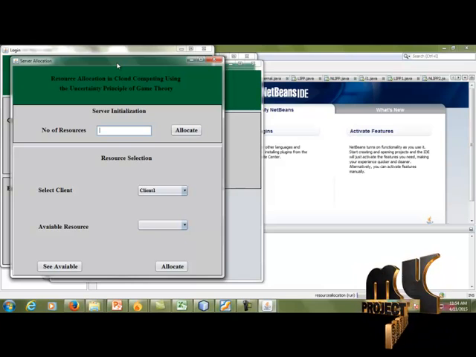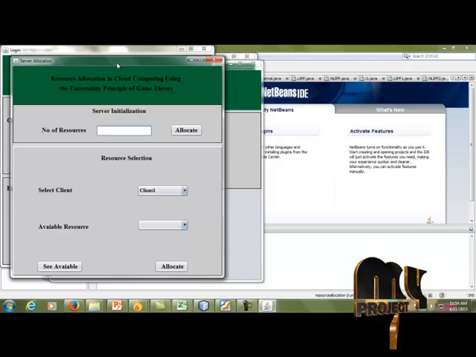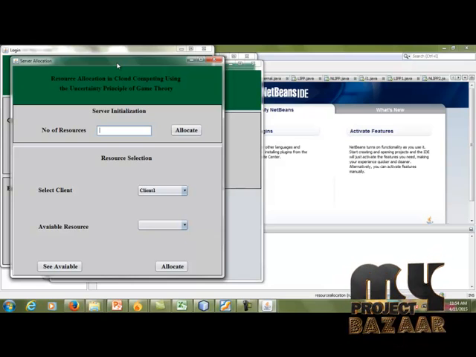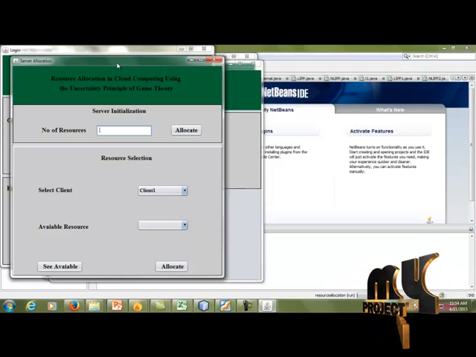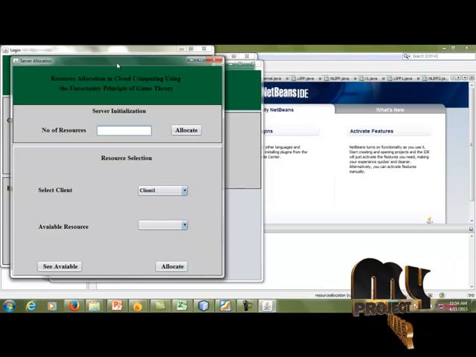In this page, we have to use the resource allocation first of all in the server. After that, the client will select the file to store to the server. In this page, the server will use the game theory, the uncertainty game theory.